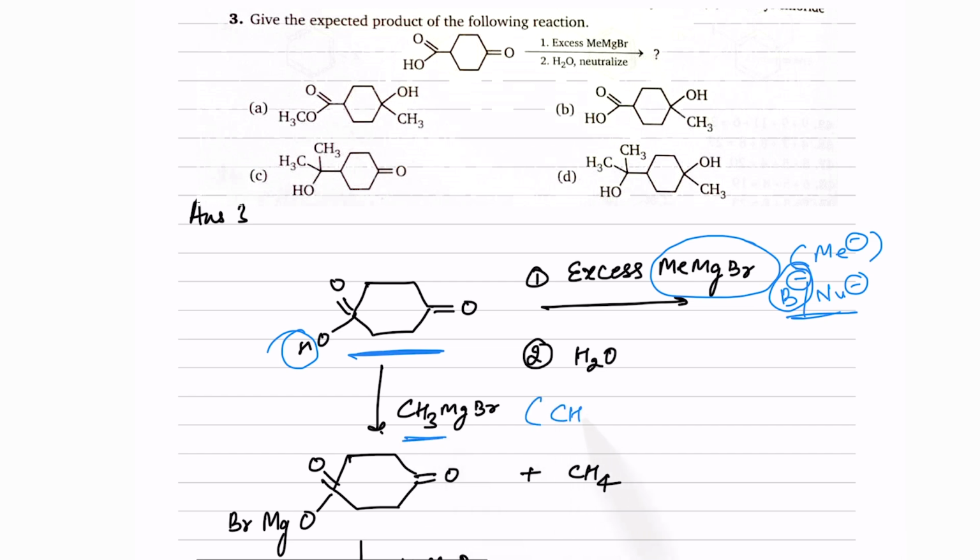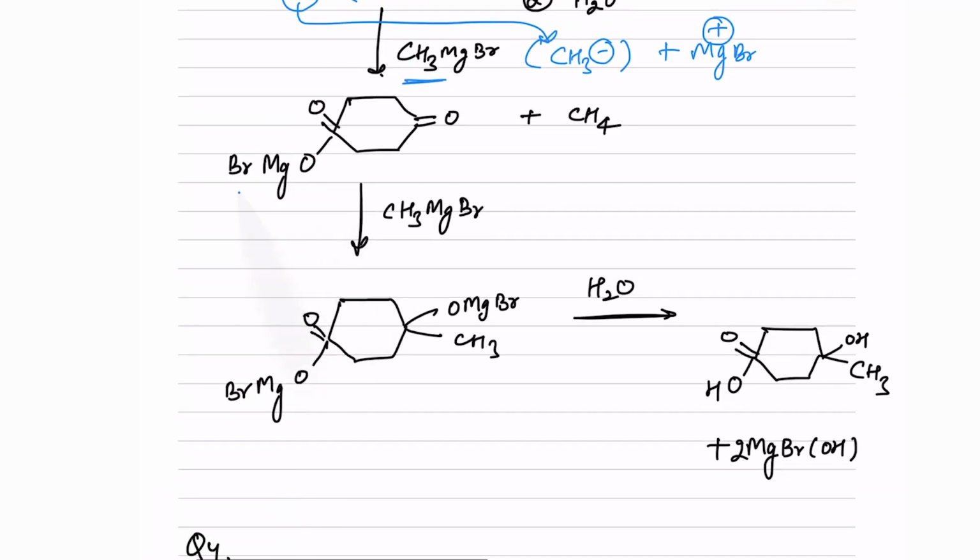It takes the acidic hydrogen, and MgBr+ forms the bond with oxygen. CH4 will be released because of the presence of acidic hydrogen. So basically an acid-base reaction is happening with the first mole of methyl magnesium bromide.